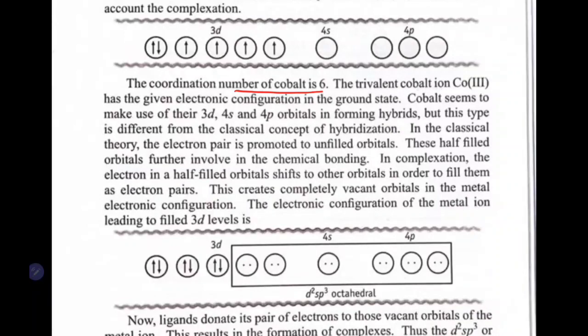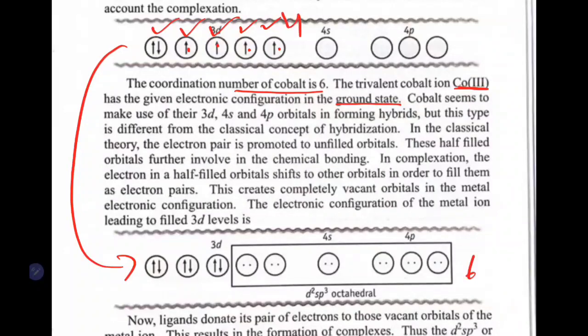The trivalent cobalt ion has this electronic configuration in the ground state. Here the coordination number appears to be only 4, but when it goes to the excited state, during the formation of the complex, the coordination number will increase to 6. Above there are 4 orbitals ready to form a complex, but when it forms a complex the number increases to 6. So it includes all these orbitals to form a complex. How this happens, we will see here.